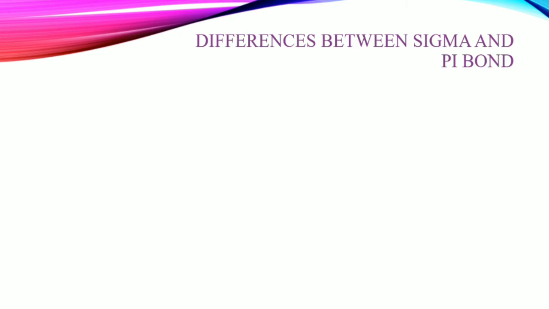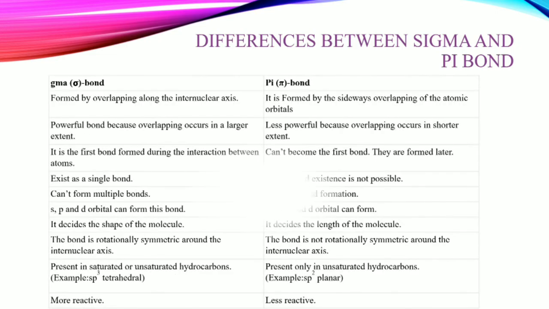Now, difference between sigma bond and pi bonds. I forgot to write here, but this is the sigma bond and this is the pi bond. So the first one is formed by overlapping along the internuclear axis, but the pi bond is formed by the sideway overlapping of the atomic orbitals. Second, sigma is a powerful bond because overlapping occurs to a larger extent, but pi bonds are less powerful because overlapping occurs to a shorter extent.